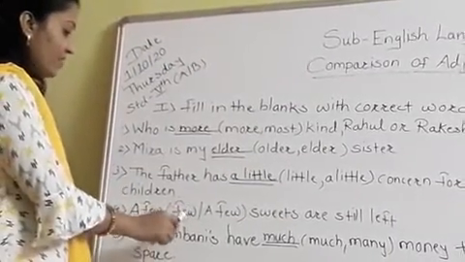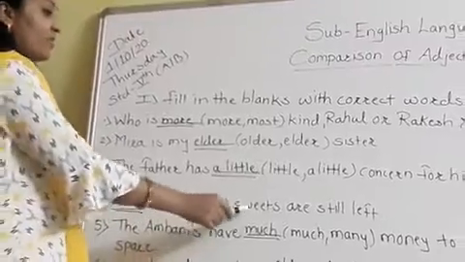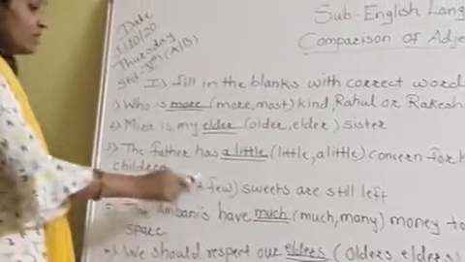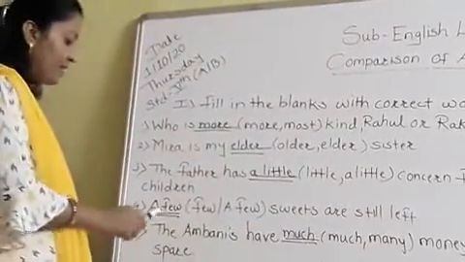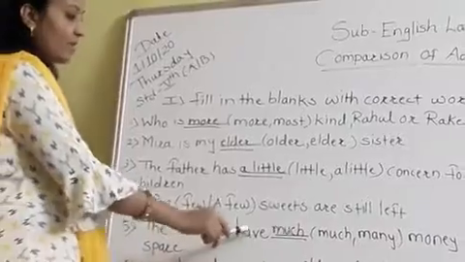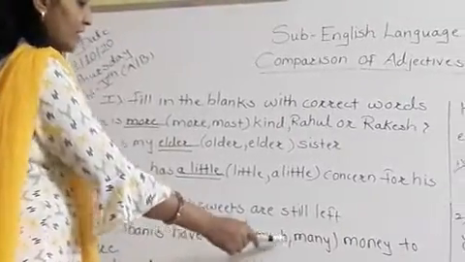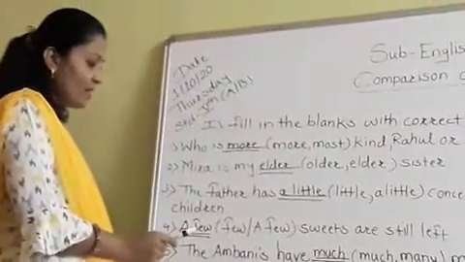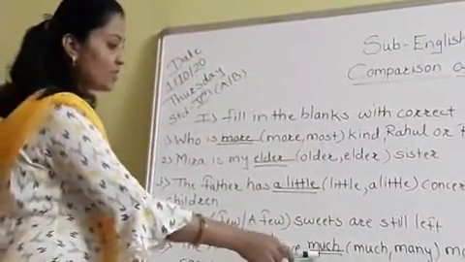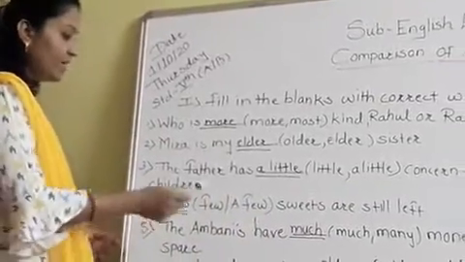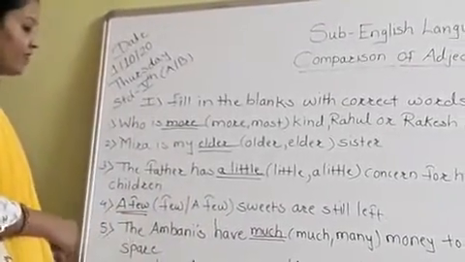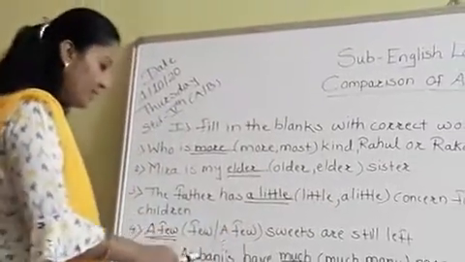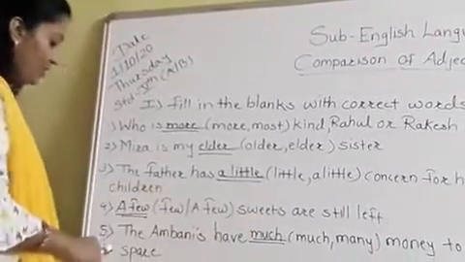Dash dash, in brackets few, oblique a few, sweets are still left. So the correct answer is a few. A few sweets are still left. Now fifth one: the Ambanis have dash dash, in brackets much, many, money to spare. So here we will use much. We can't say like this: the Ambanis have many money. So it is wrong. So we have to say the Ambanis have much money to spare.